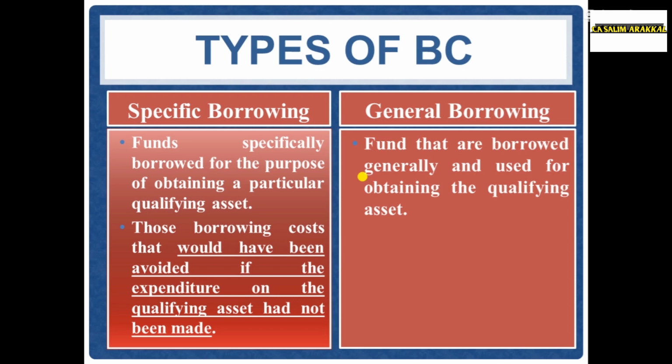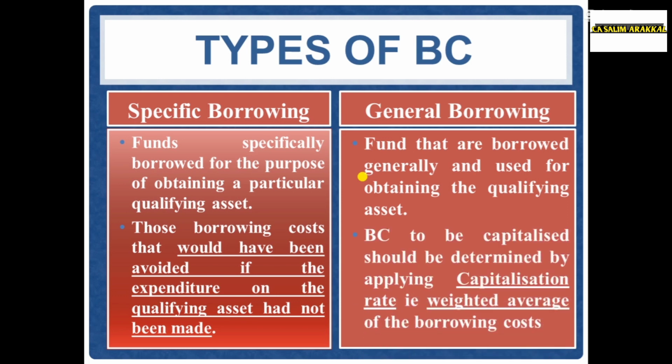Therefore, the borrowing cost to be capitalized is to be determined by applying the capitalization rate, that is the weighted average of the borrowing cost in case of a general borrowing.